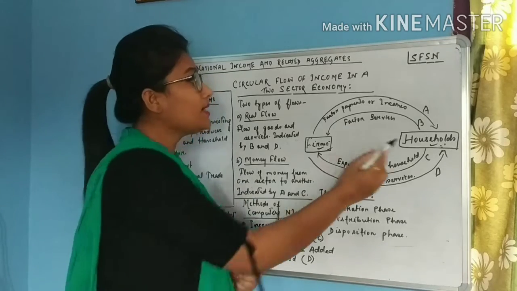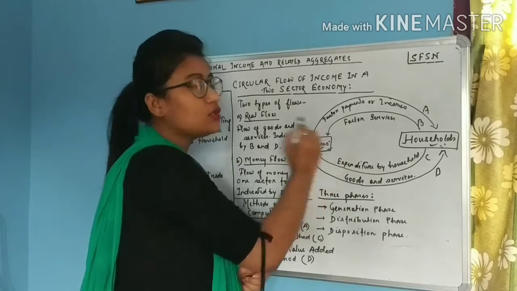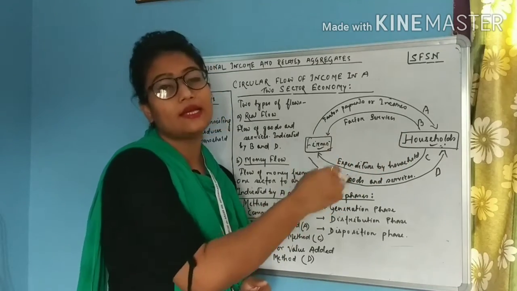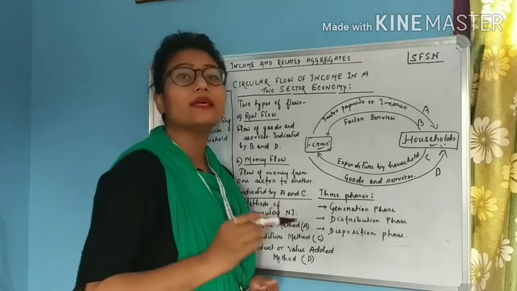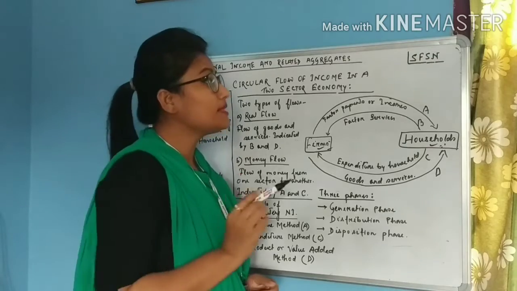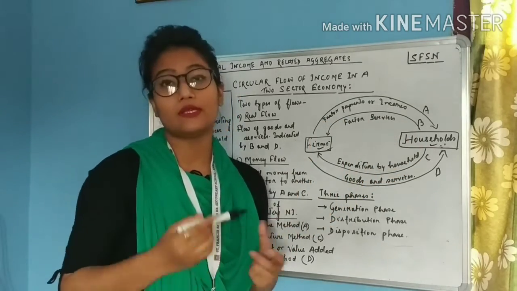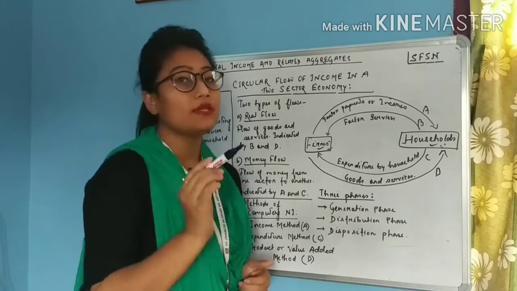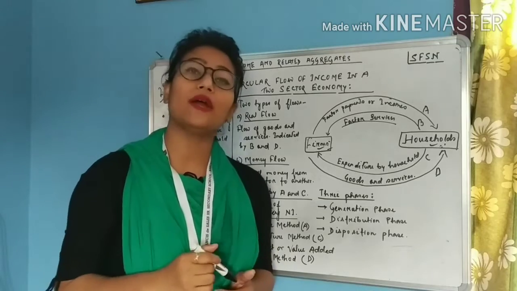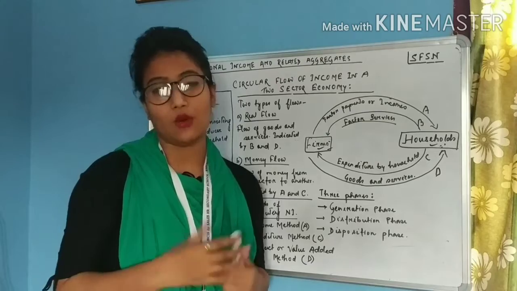So this means that the household sector will provide the factor services to the firms. The household sector will provide the land, the labor, the capital and the enterprise required for production to the firms. So this is the first flow that has taken place. This flow is measured in terms of the factor services which are provided by the household sector to the producer sector.